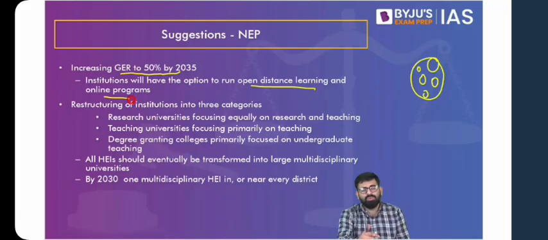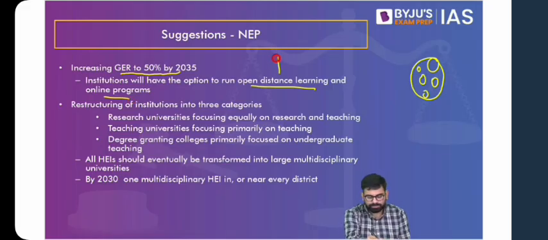Now think, how can these open distance learning programs and online programs increase gross enrollment ratio? How do you think they can? So this is the positive side of it. How can they, in your opinion, help with increasing gross enrollment ratio? Helpful for working students, great. So it will help with access. Also, it will help students coming from remote areas, rural areas, with access. Then, if you look at the fee structure, you'll find that online and distance learning education is affordable.